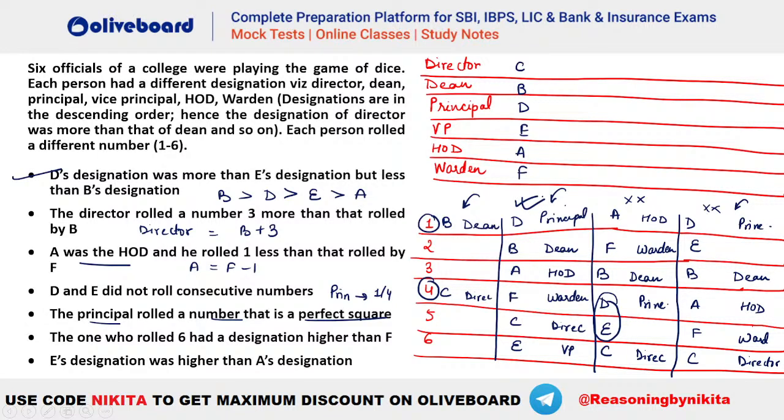Okay. How is F the director? Because F cannot be the director, Sakshi. F आपका डायरेक्टर नहीं हो सकता, because it is given the one who rolled 6 has a designation higher than F. So F cannot have the highest designation because somebody is having a designation higher than him. That is why F will be here and your C will be here.